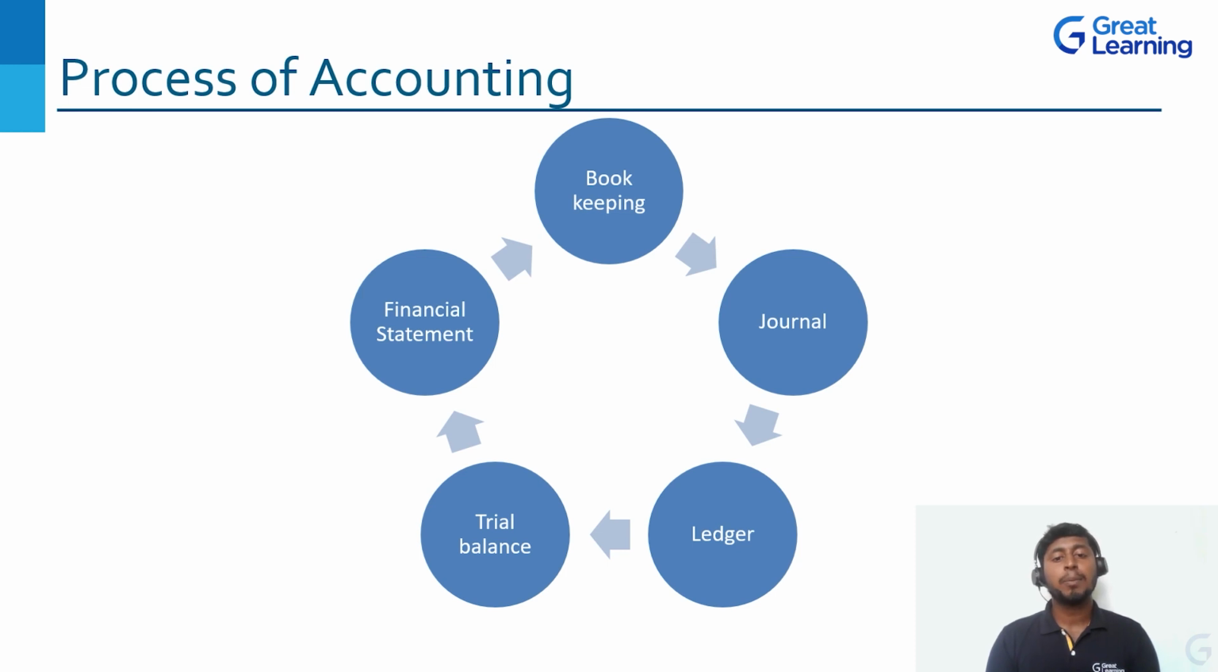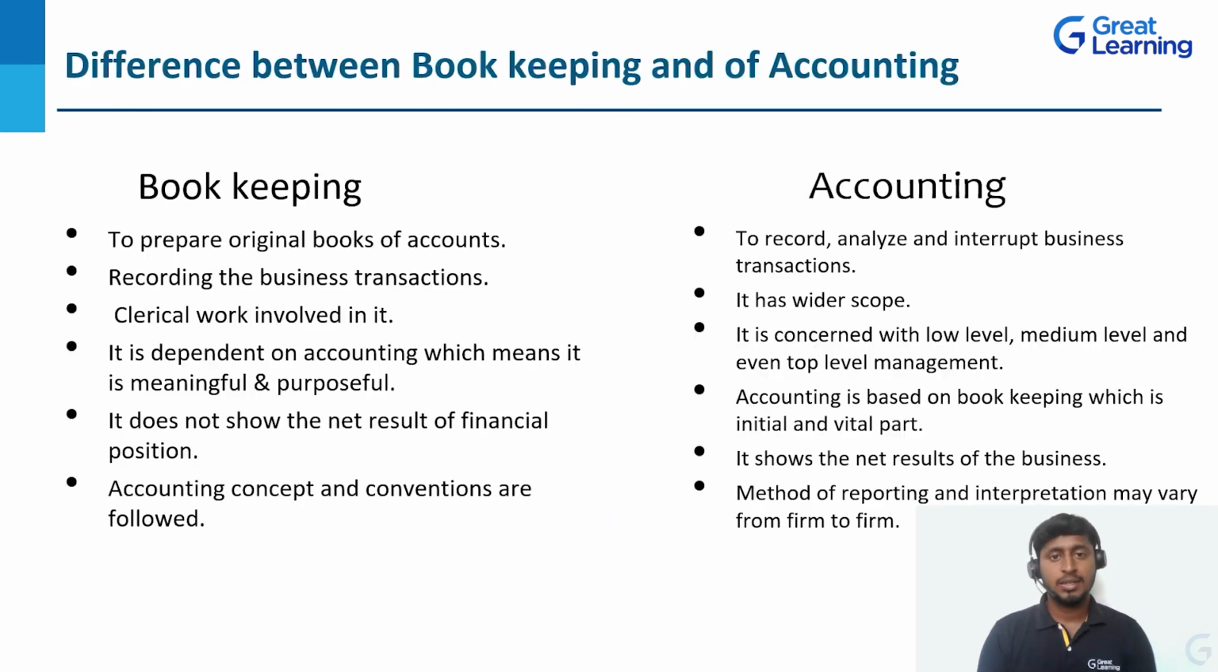Once we prepare the trial balance, with the help of the trial balance, we can prepare the financial statements. Financial statements in the sense, we need to prepare the P&L account. After that, we are going to prepare the P&L appropriation account and the final balance sheet. So these are the 5 steps involved in the process of accounting.